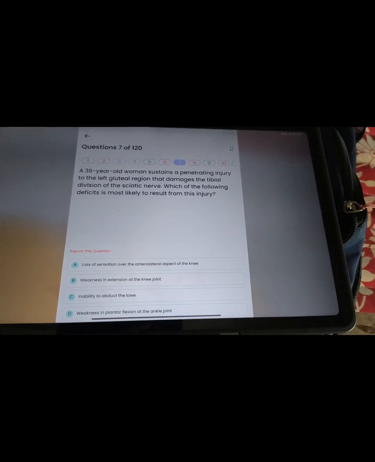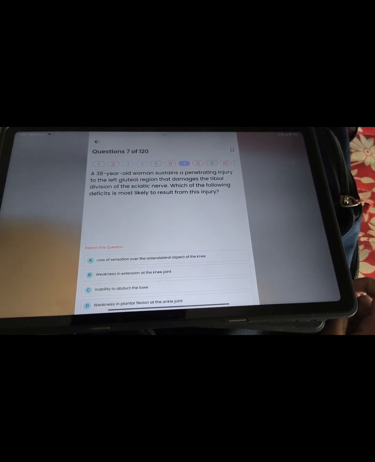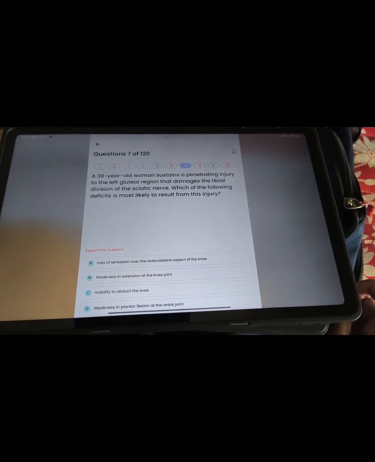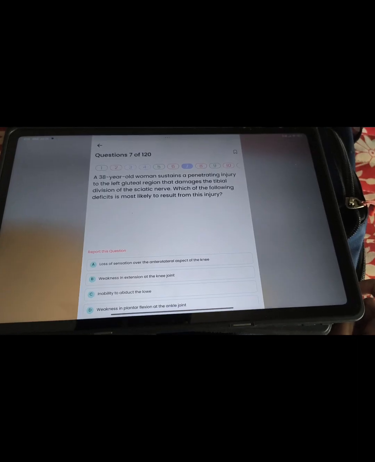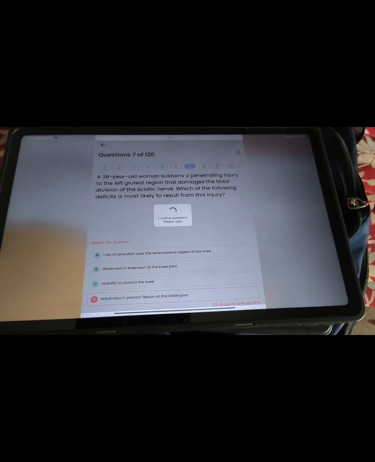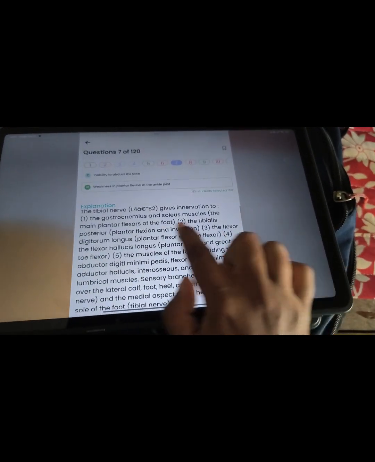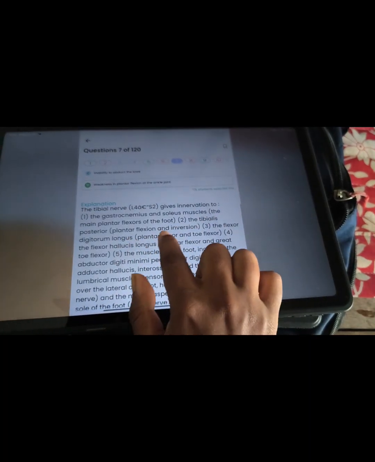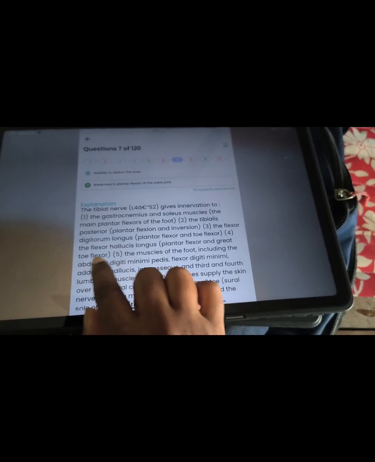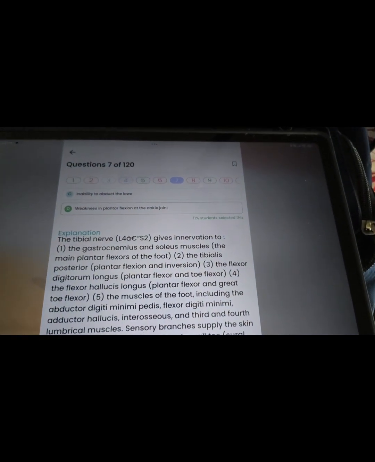Everything is correct. The next question is about a penetrating injury to the left gluteal region. It also comes from anatomy. Here the question asks about the tibial division of the sciatic nerve. Which part will be defective? There will be weakness of plantar flexion of the ankle joint because the tibial division of the sciatic nerve supplies the gastrocnemius, soleus and tibialis posterior, all plantar flexors. That is why weakness of plantar flexion will happen.